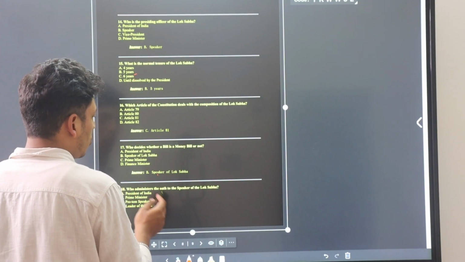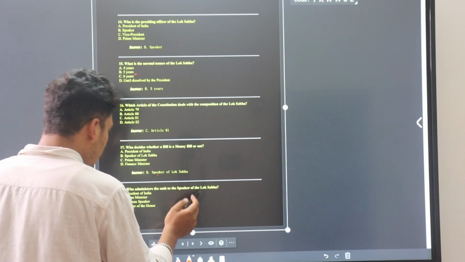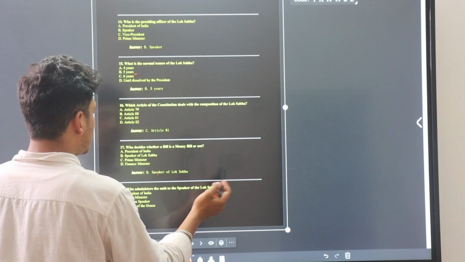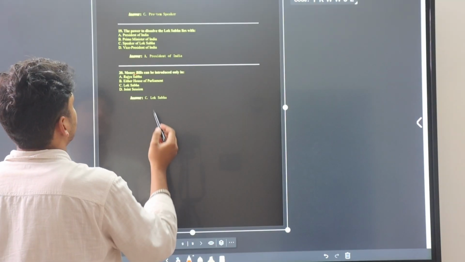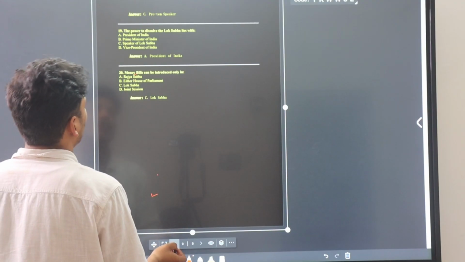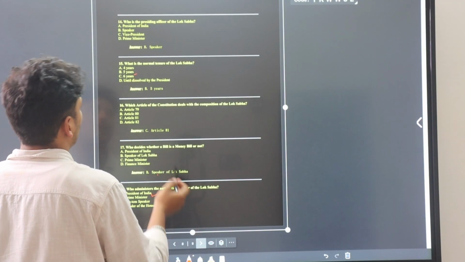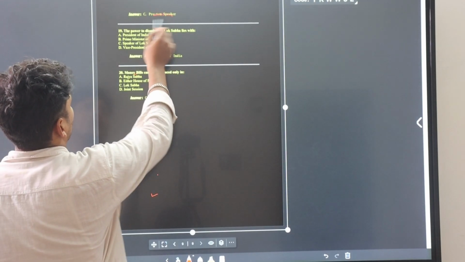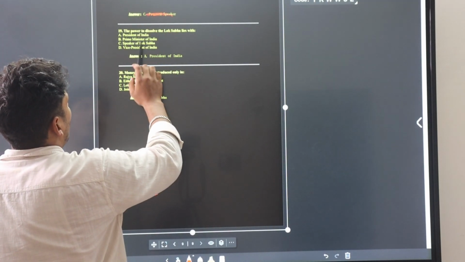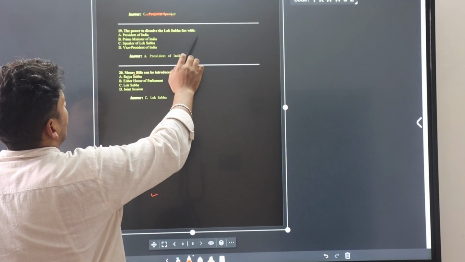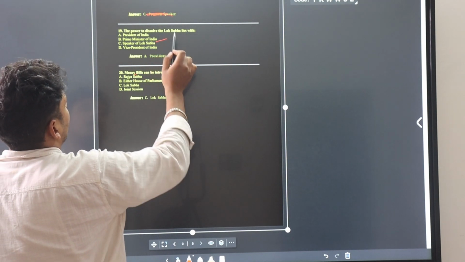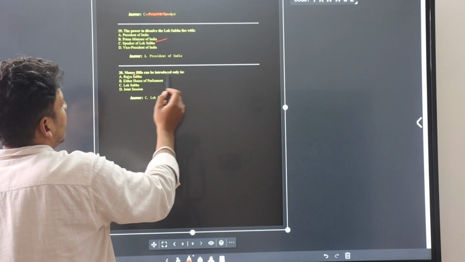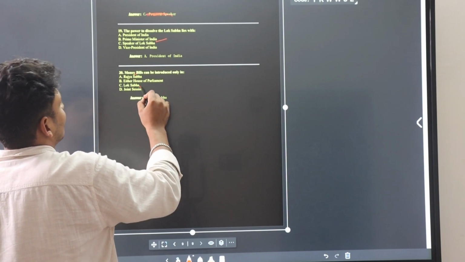Who administers the oath to the speaker of the Lok Sabha? Pro tem speaker? Not pro tem speaker. President. The power to dissolve the Lok Sabha lies with the President of India. Okay. A money bill can be introduced only in Lok Sabha.